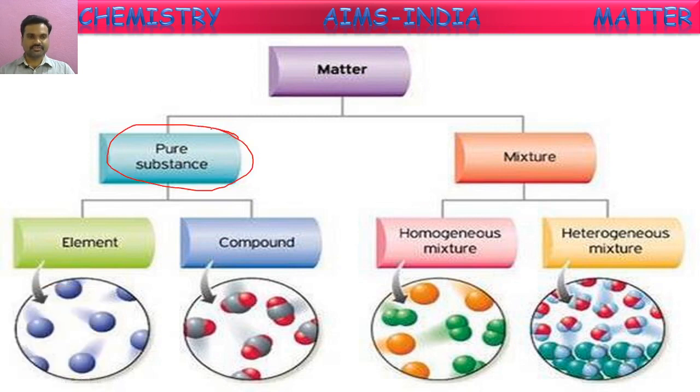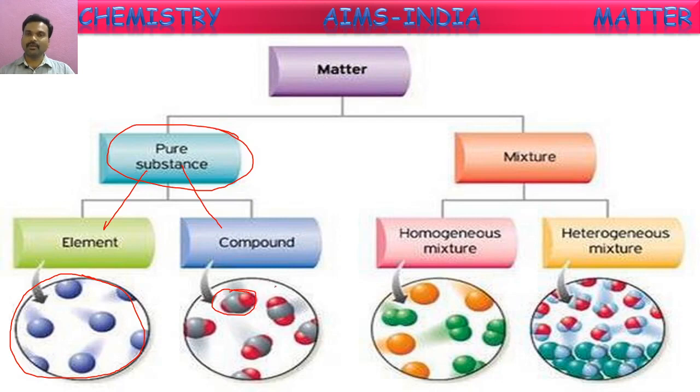Pure substances contain only one kind of composition, only one kind of particles in them. They are called pure substances. They are categorized into two types again, elements and compounds. Elements contain only one kind of atoms in them. Compounds contain molecules which are made up of more than one kind of atoms. Different kinds of atoms are there in their molecules.